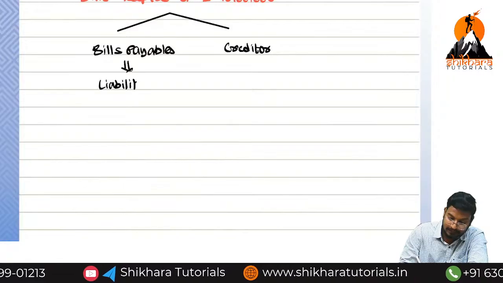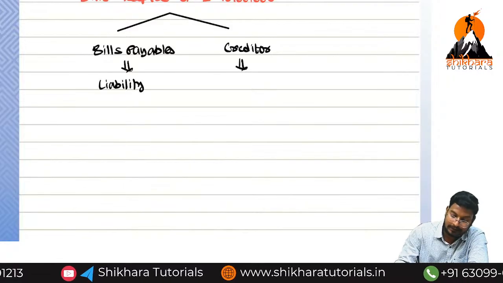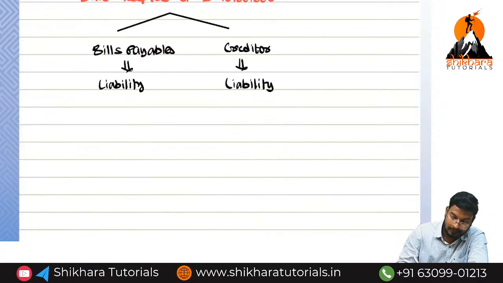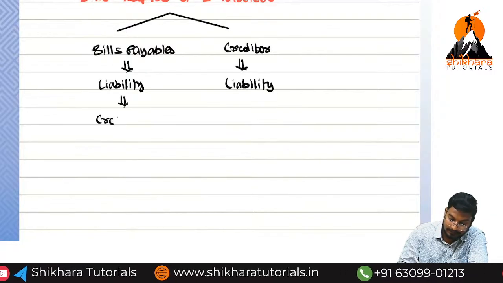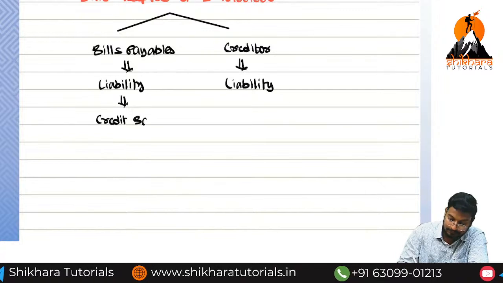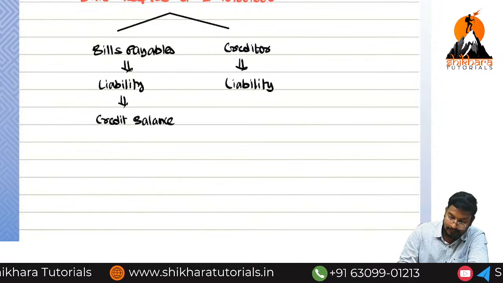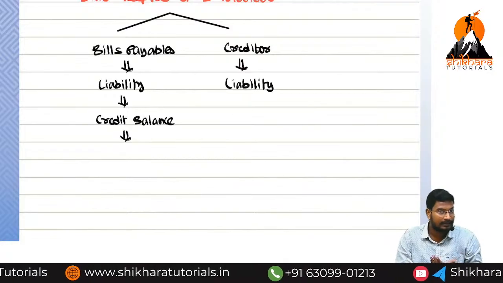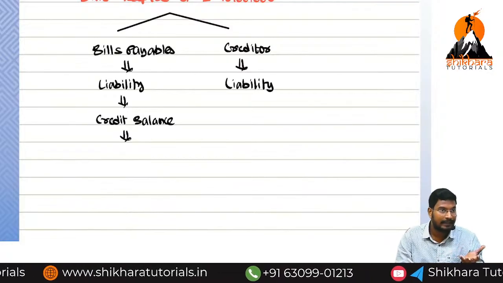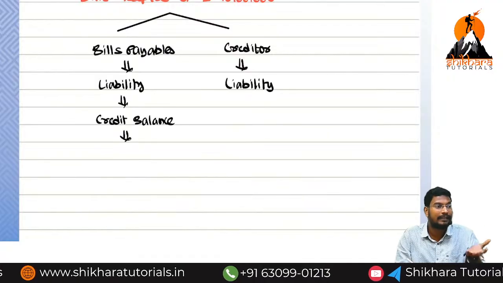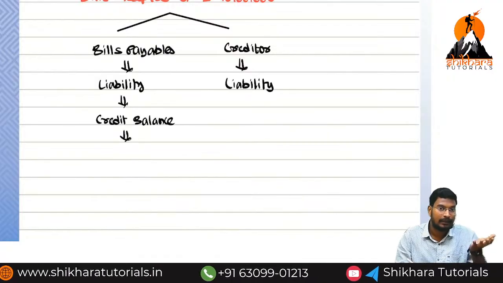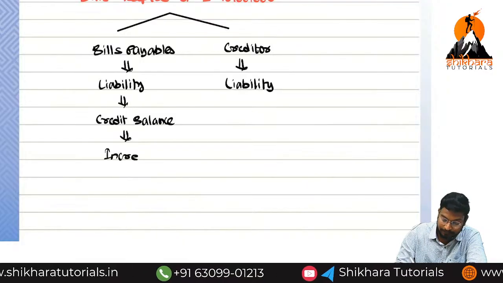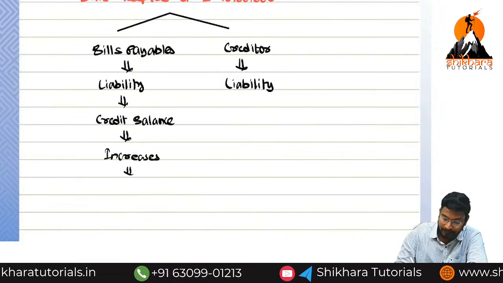Bills payable is a liability. Creditor is also a liability, so we have a credit balance. Since we are accepting the bills, our liability increases, so we need to credit.